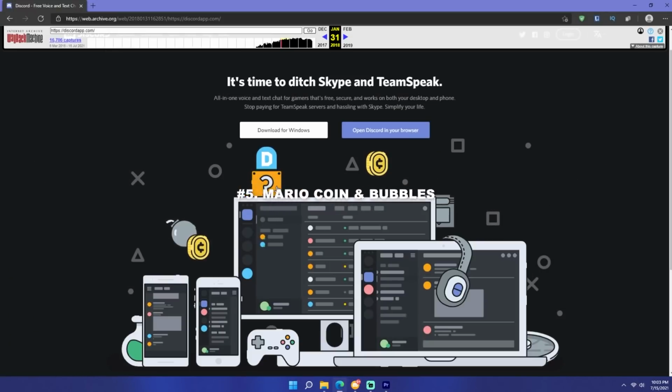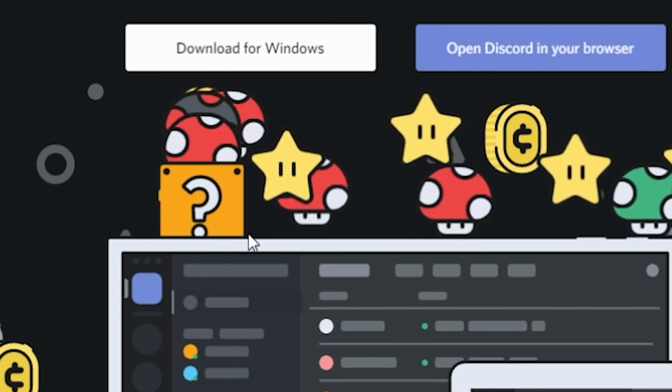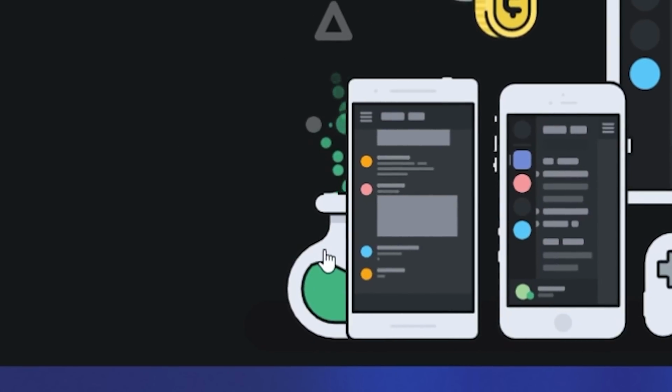Using the Wayback Machine, I was able to pull up Discord's old login page from 2018, and on this there's an orange Mario box. Upon pressing it, we see flowers, mushrooms, stars, and other goodies come out of it. There's also a green beaker, and when we press on that, there's some bubbles that pop out. And you want to know what else pops out?